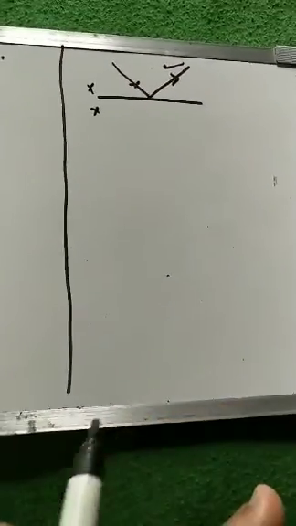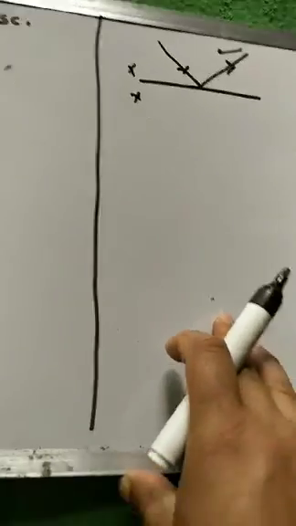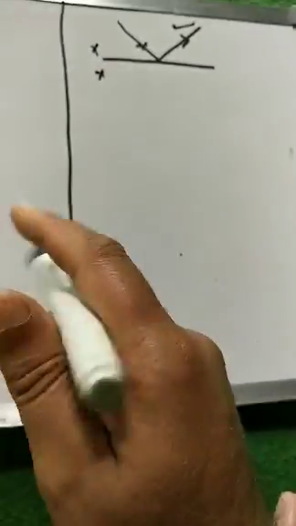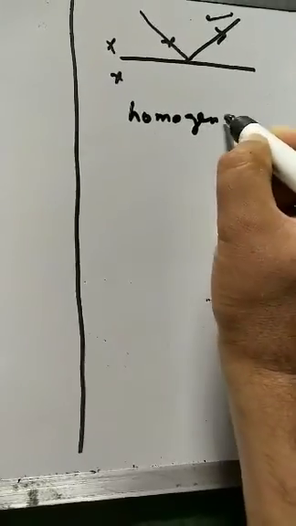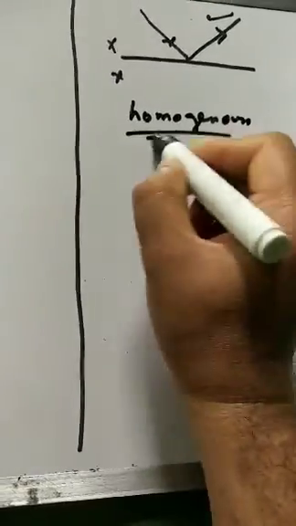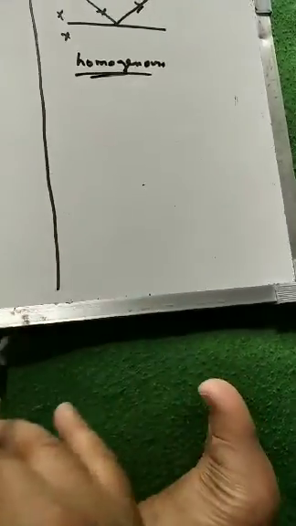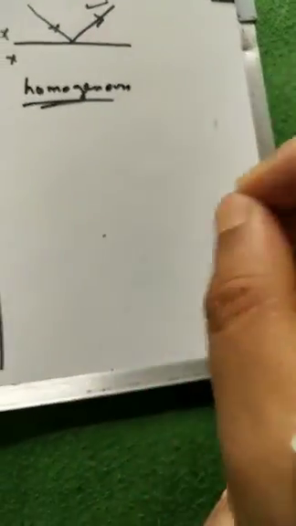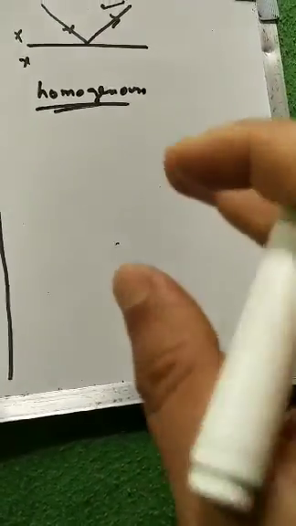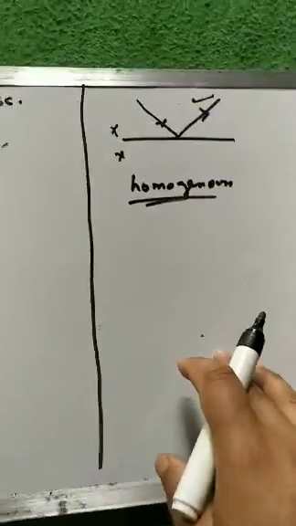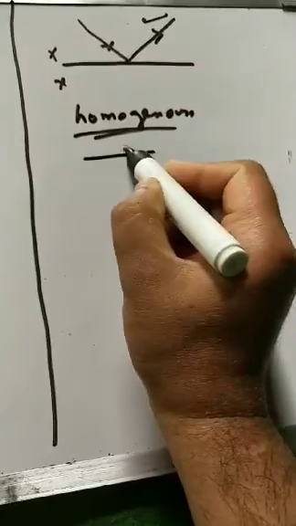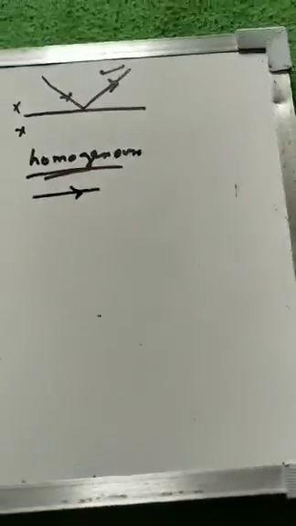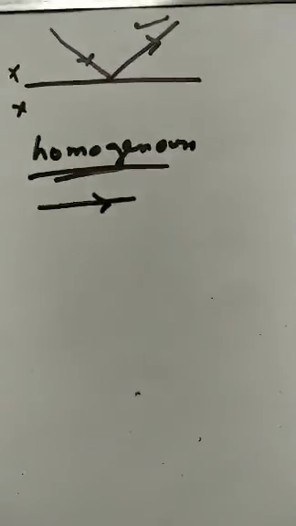The medium remains the same. So if we take a medium, this is called a homogeneous medium. By homogeneous medium we mean a medium which has the same property at every point. When the property of the medium is the same at every point, the medium is called a homogeneous medium. In a homogeneous medium, light travels in straight lines. We have read that as rectilinear propagation of light.